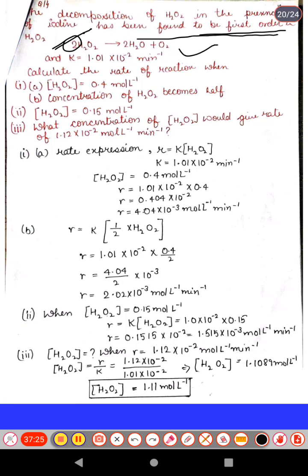The rate constant K value is given. Calculate the rate of reaction when the concentration of H2O2 becomes half. The concentration of H2O2 will give the rate value here. Okay. So start step by step. As we know, for the given form, the rate of reaction is equal to K times the concentration of H2O2 to the power one, that is the first order reaction as given here.